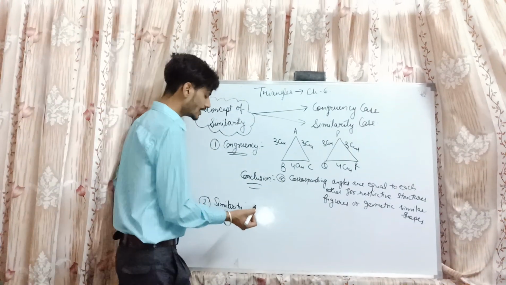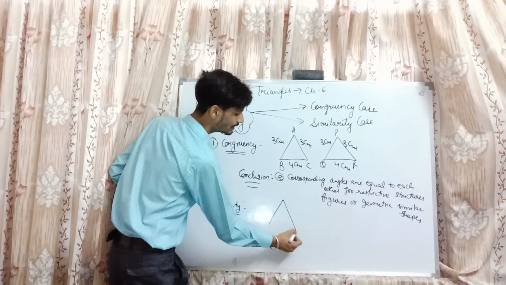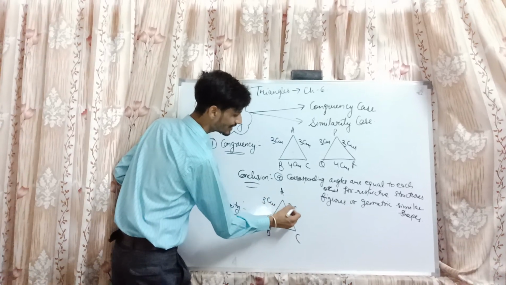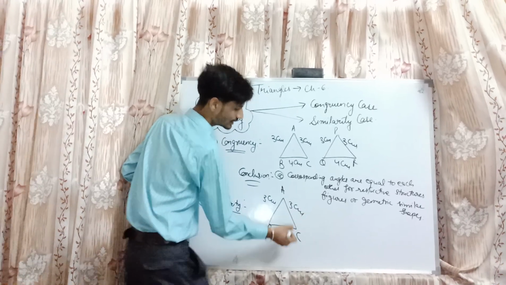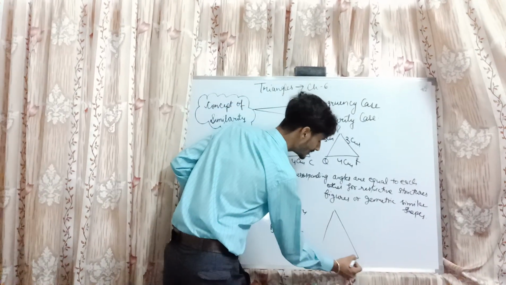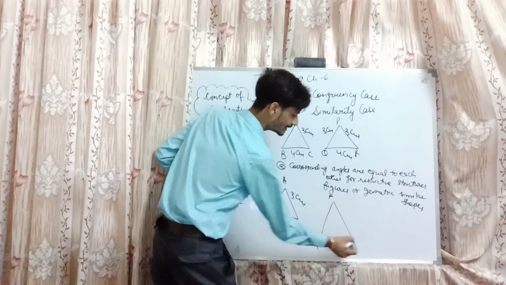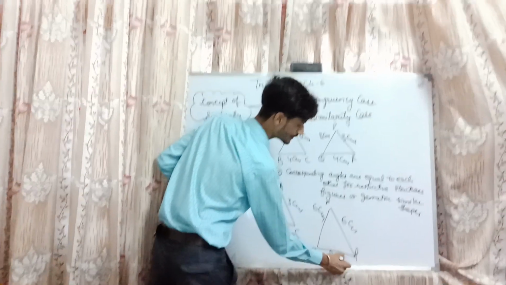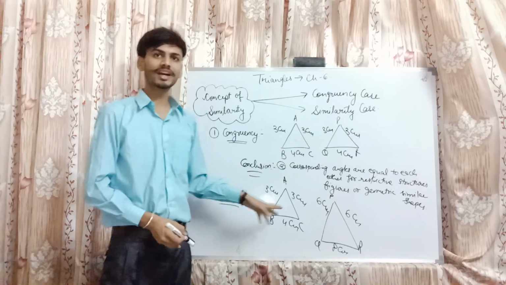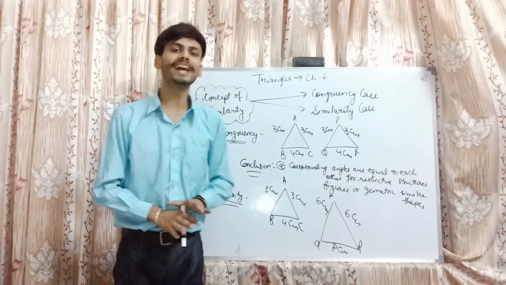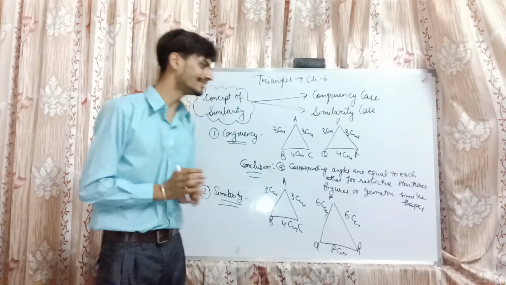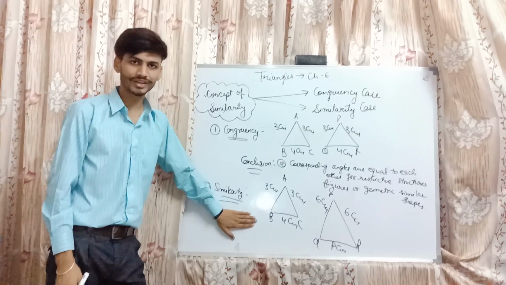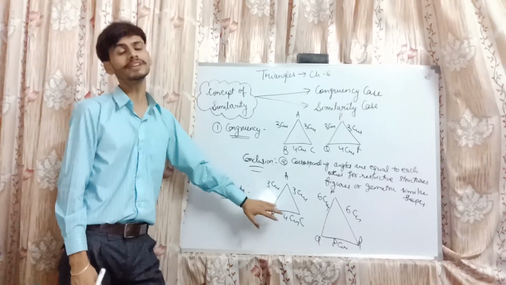For example, take the same triangle ABC with AB as 3 centimeter and BC as 4 centimeter, and then take the same shape with different sides of 6 centimeter and 8 centimeter. In this condition, both shapes are of similar nature, but they have distinct lengths or sides. So the concept of congruency does not exist, but the concept of similarity does.